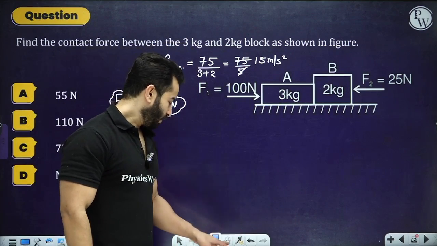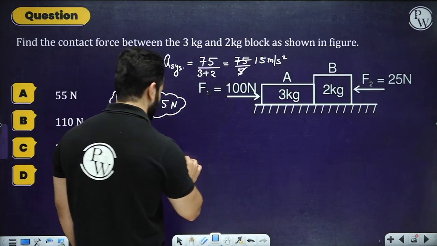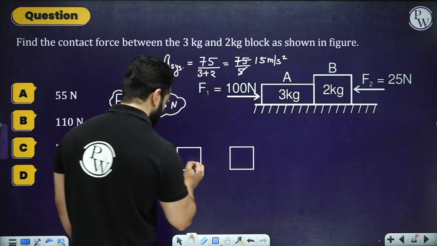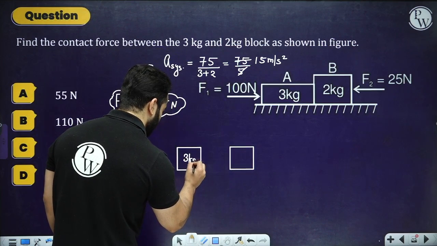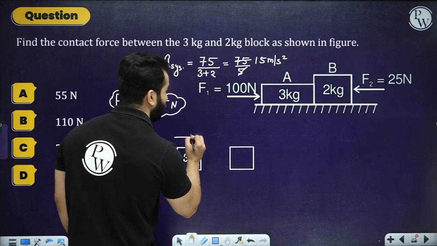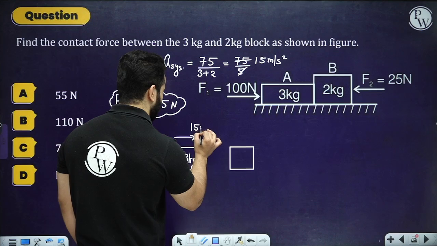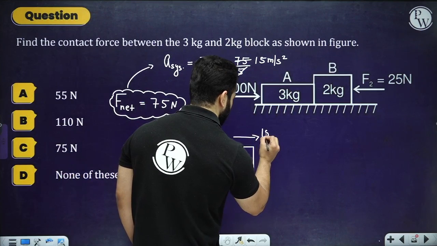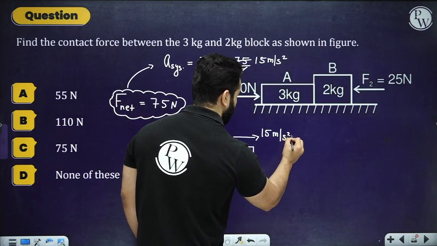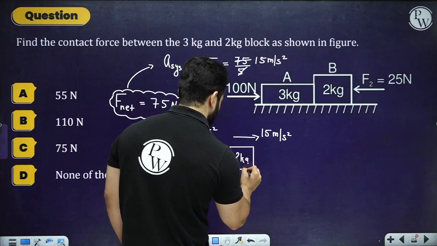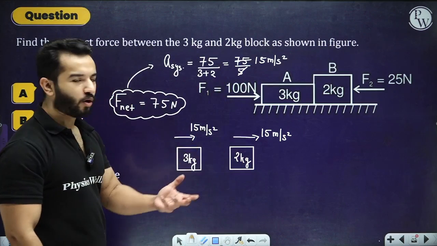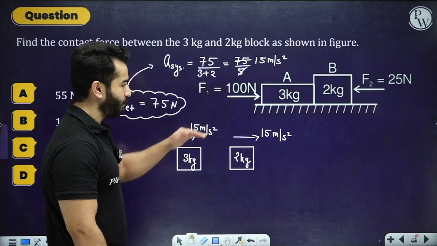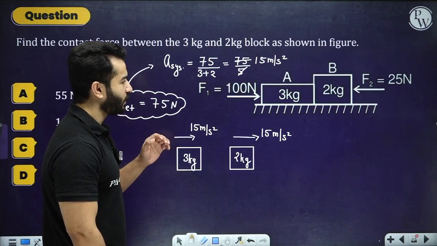Now after this, draw the individual diagrams of the individual blocks. So I've got 3 kg and I've got 2 kg. For 3 kg, I know one thing for sure, that it is moving with 15 meter per second square of acceleration, and so is this 2 kg block. I don't have to draw the weight and the normal reaction by the surface of the ground, right?